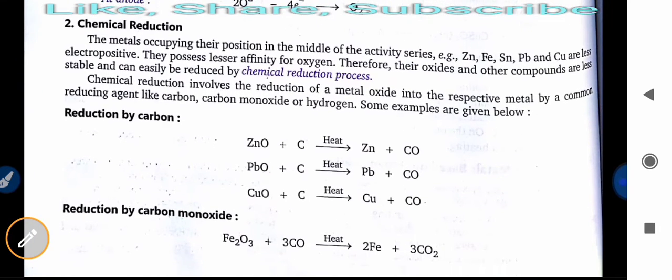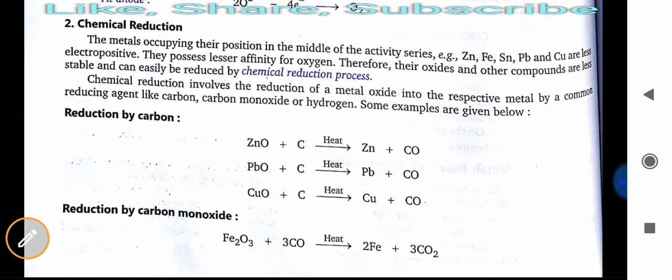Then chemical reduction. The metals occupying their position in the middle of the activity series, like zinc, iron, lead, copper, are less electropositive. They possess lesser affinity for oxygen. Therefore, their oxides and other compounds are less stable and can easily be reduced by the chemical reduction process. Chemical reduction involves the reduction of metal oxides into the respective metal by a common reducing agent like carbon, carbon monoxide, or hydrogen. Some examples are given below.